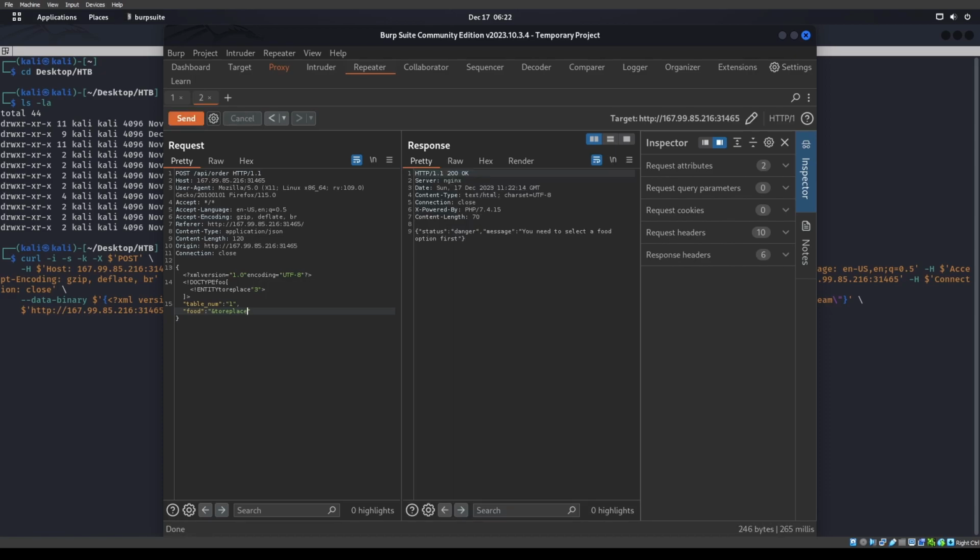Alright, well, it's saying that we need to select the food option first, even though we did select the food option. A little bit annoying. Let's get rid of that, and that. And tour place, and we'll give it that. The reason we did tour place is this is any tour place, that's why we did that. Okay, I don't know what that 3 is right there. I have no idea what that's for. We can get rid of that.